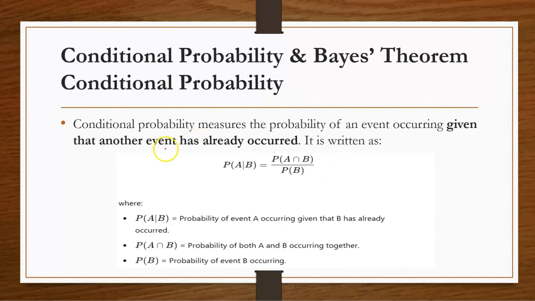So what is conditional probability? Conditional probability measures the probability of an event occurring given another event has already occurred. That is probability of A given B, that is, B has already occurred. That is what this denotes. It is given by the probability of event A occurring given that B has already occurred, that is, probability of A and B divided by probability of B.